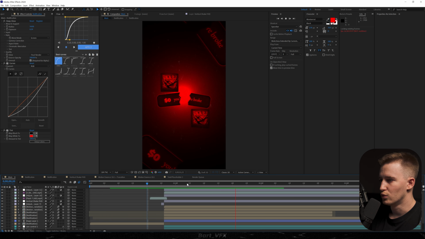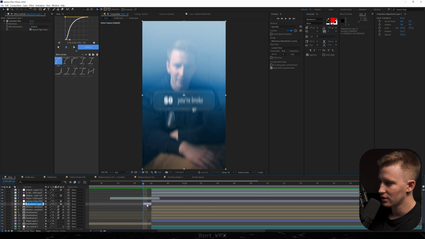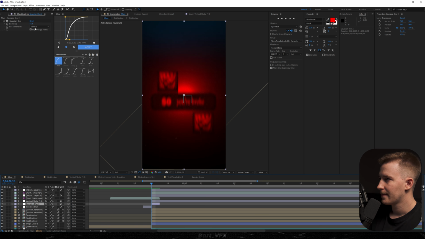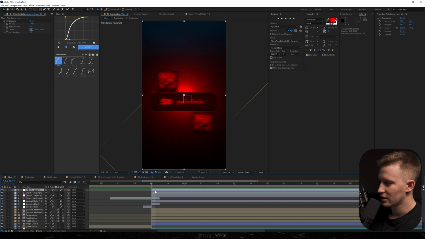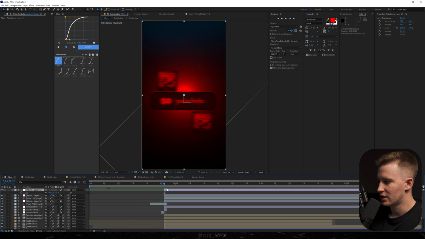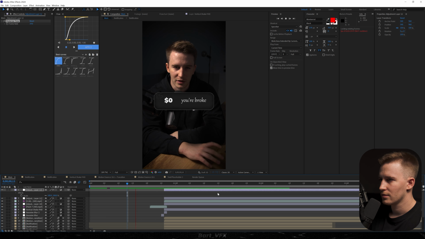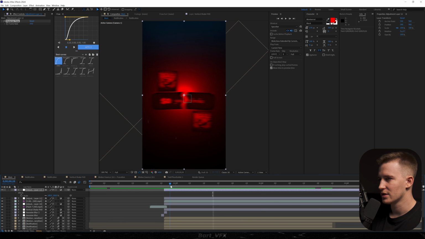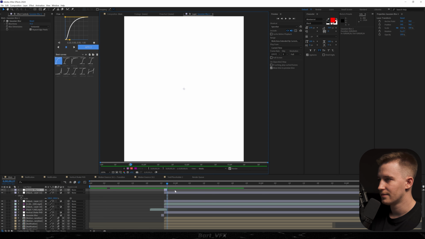Okay, let's see. Ooh. I could probably duplicate that Gaussian blur. I'm just gonna rename it. Hit Ctrl D, put it here, and then change it to horizontal. Probably a bit better. But what if we added posterized time on top? So I'm gonna trim it here, add posterized time, and change it to 19. Honestly, pretty cool. The motion blur is kind of delayed by 2 frames. So what we could do is put it on top of everything. I meant the Gaussian blur, that layer.